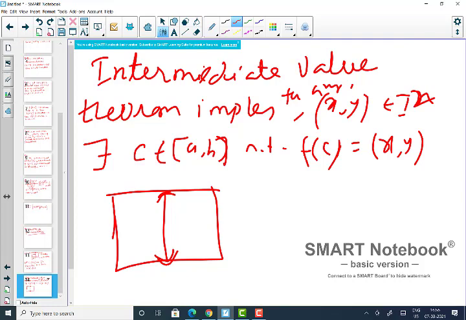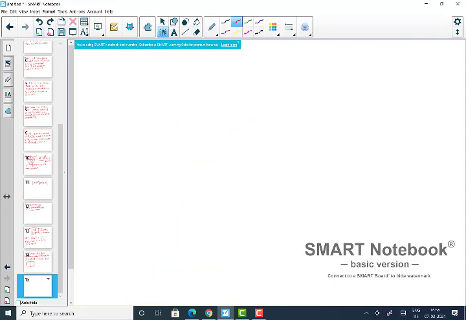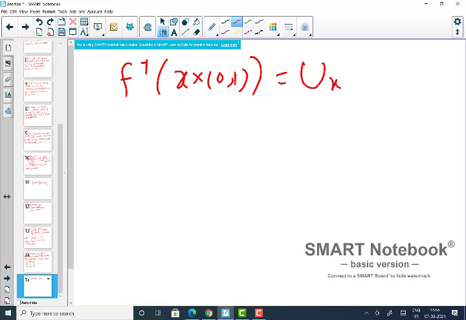So F inverse of that set, because F is continuous, will be some open set, say U_x.